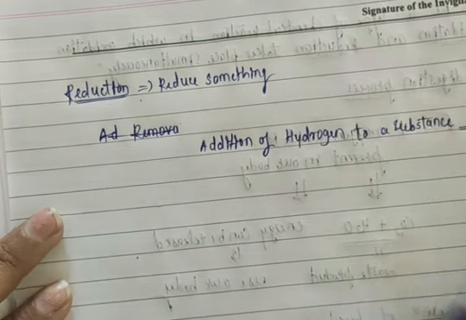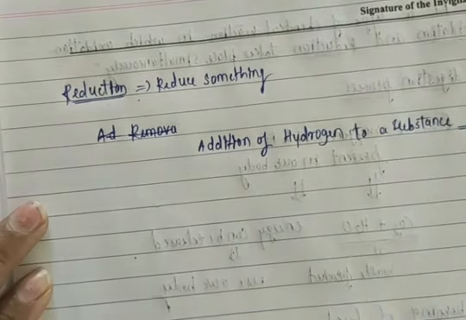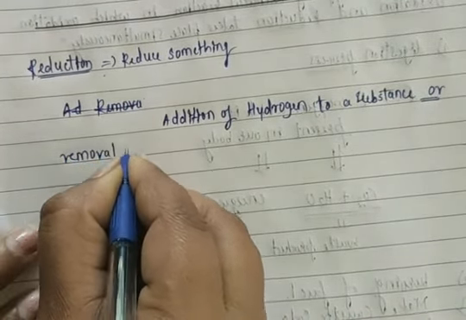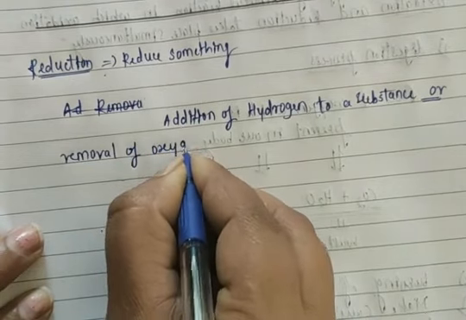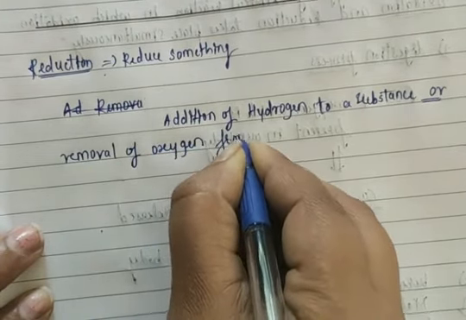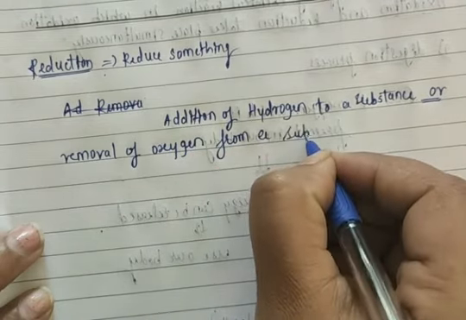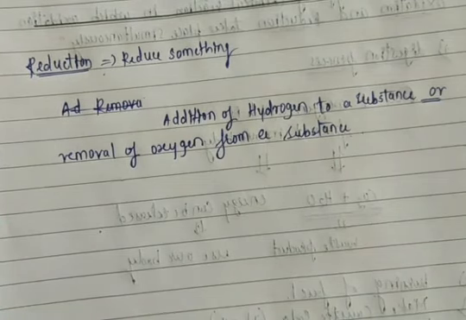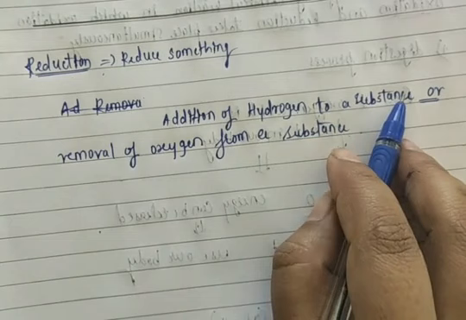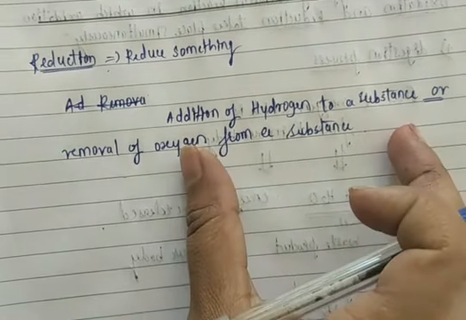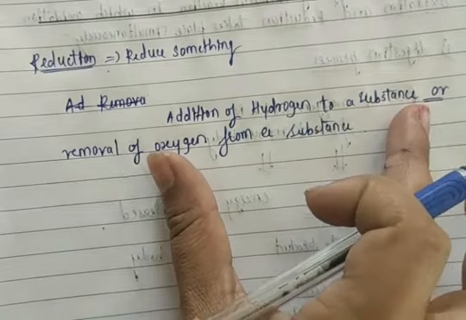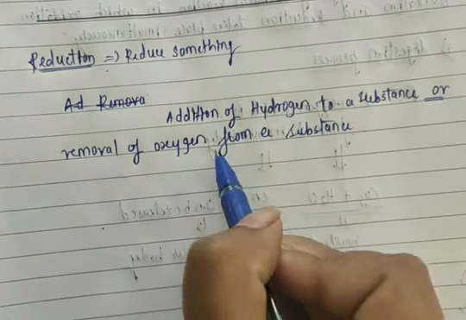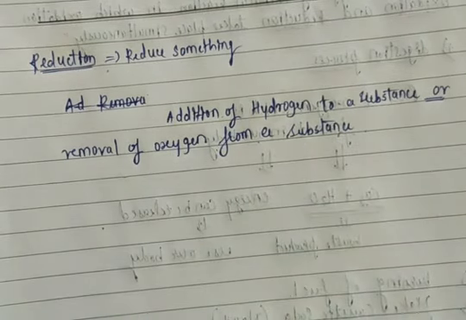or removal of oxygen from a substance. Okay, what is reduction here? Reduction is nothing but addition of hydrogen to a substance. In case of oxidation, what did I write? Addition of oxygen to a substance. But in case of reduction, addition of hydrogen to a substance or removal of oxygen from a substance. This is called reduction.